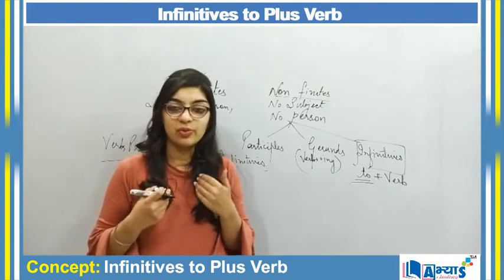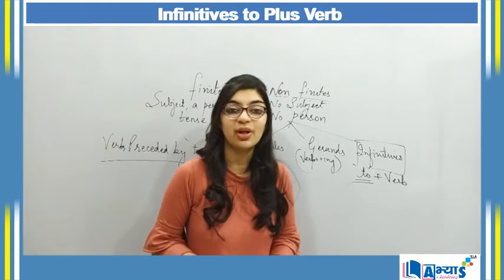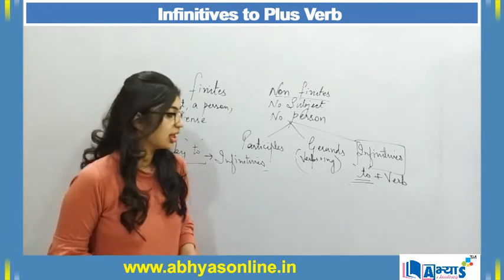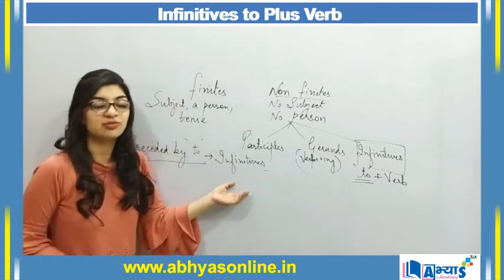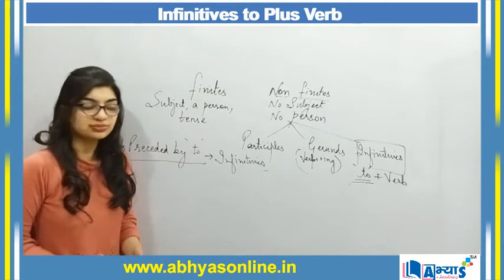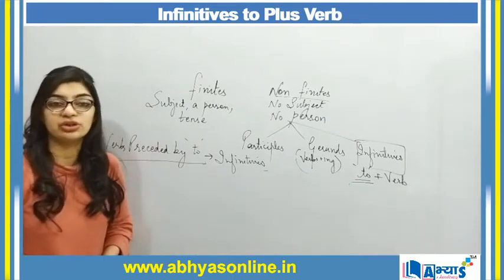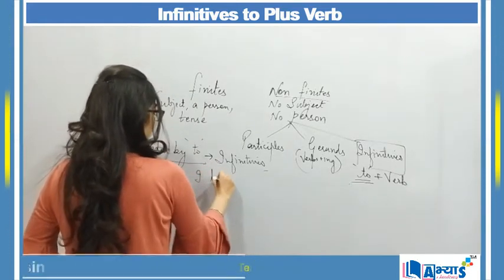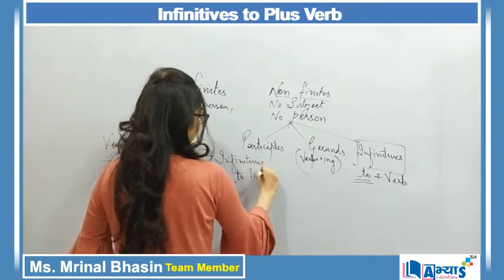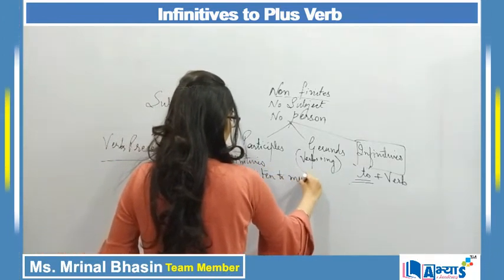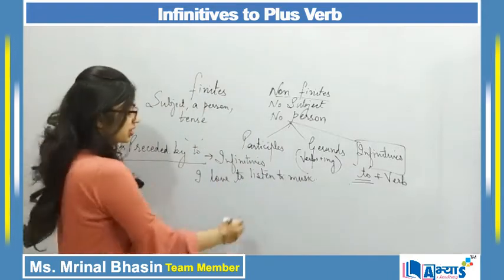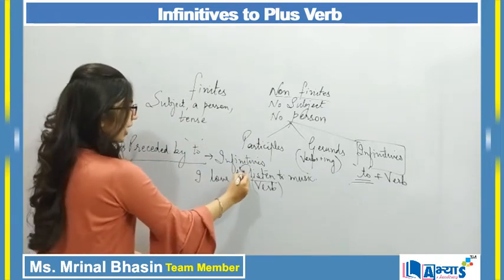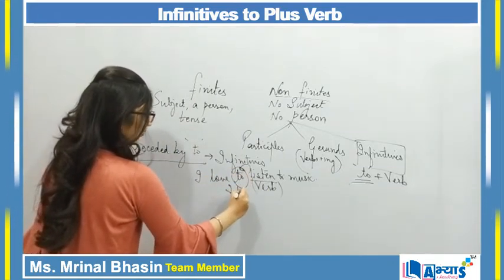And if we want to be clear about these two terms, then it's better to understand the difference between both and also to understand the basic agendas of both these terms. Today we will be focusing on infinitives, where infinitives are used with to. That means infinitives are to and they are used along with a verb. For example, I say, I love to listen to music. When I say I love to listen to music, listen over here is my verb, and when my verb is preceded by to, then that becomes an infinitive.